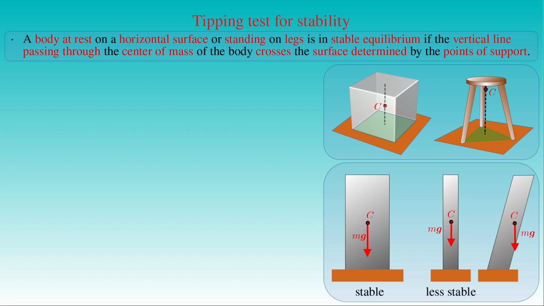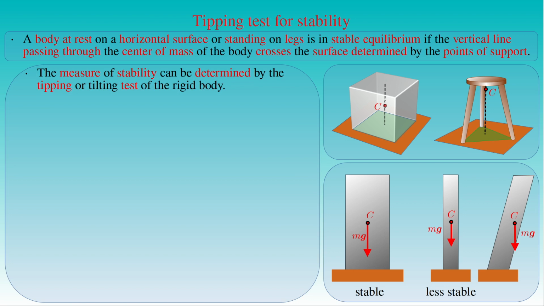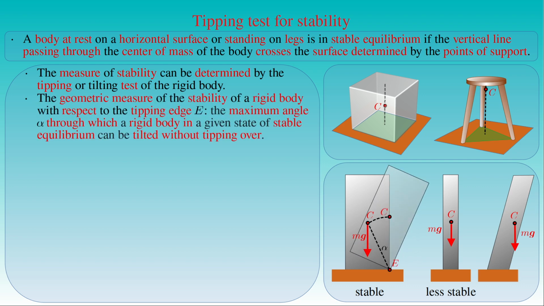The measure of the stability for such equilibrium states can be determined by the tipping or tilting test of the given rigid body. Its geometric measure with respect to the edge E is the tipping angle alpha, defined by the maximum angle through which a rigid body in a given state of stable equilibrium can be tilted without tipping over. Since the body reaches the state of unstable equilibrium closest to its original state of equilibrium at the tipping angle alpha, it is a critical angle where the center of mass C of the body is directly over the tipping edge E.